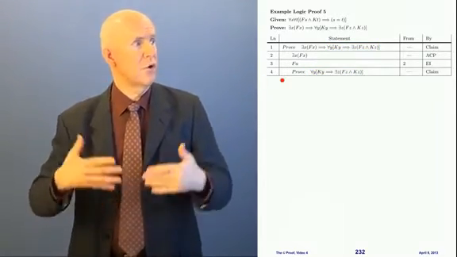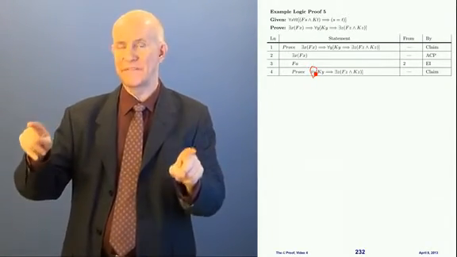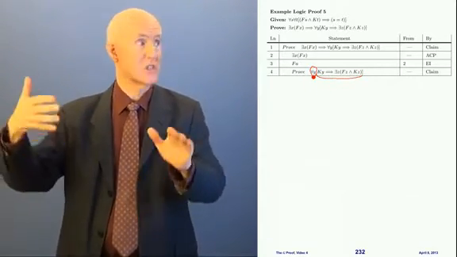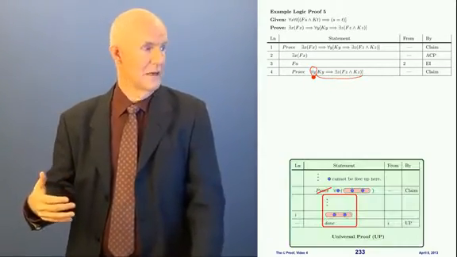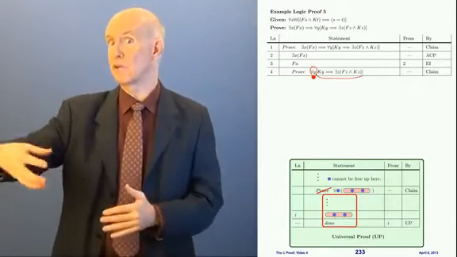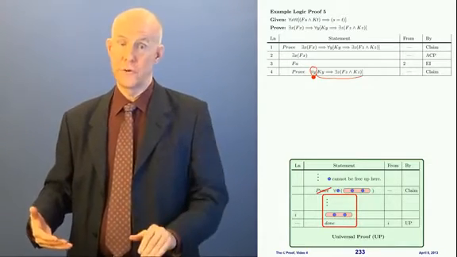Well, what form is this statement? It says for all y and then a bunch of stuff in brackets. What's the outermost statement? It's a universal statement with the universal quantifier. So to prove that, I have to prove that. To prove something that starts with a universal quantifier like that, I need to use universal proof.